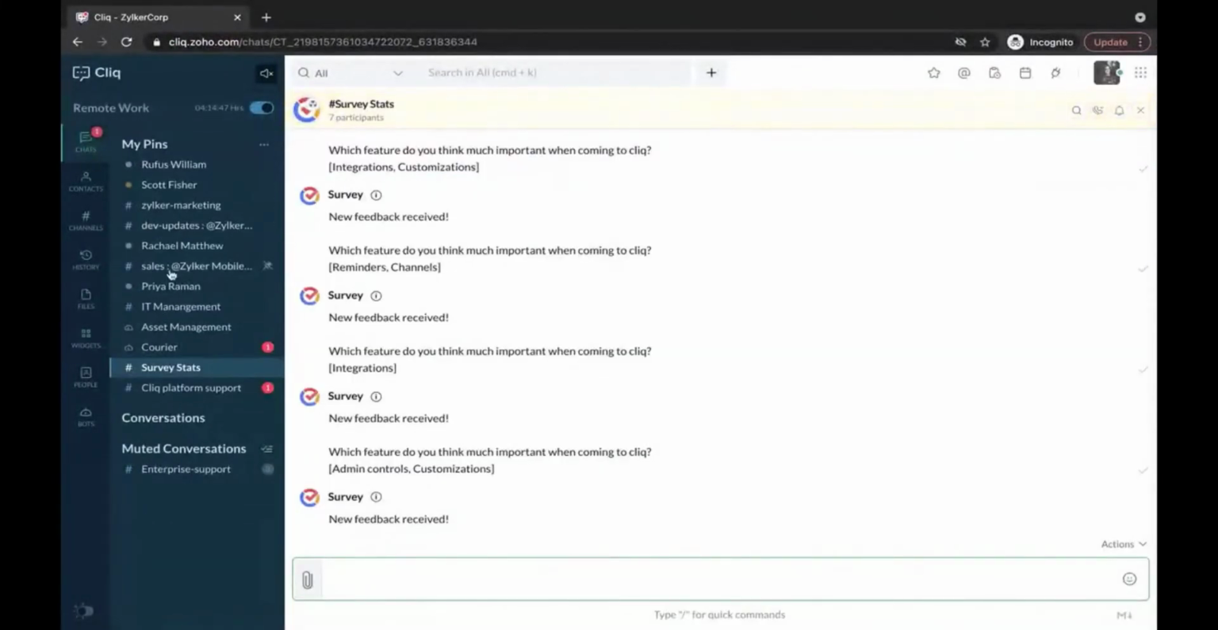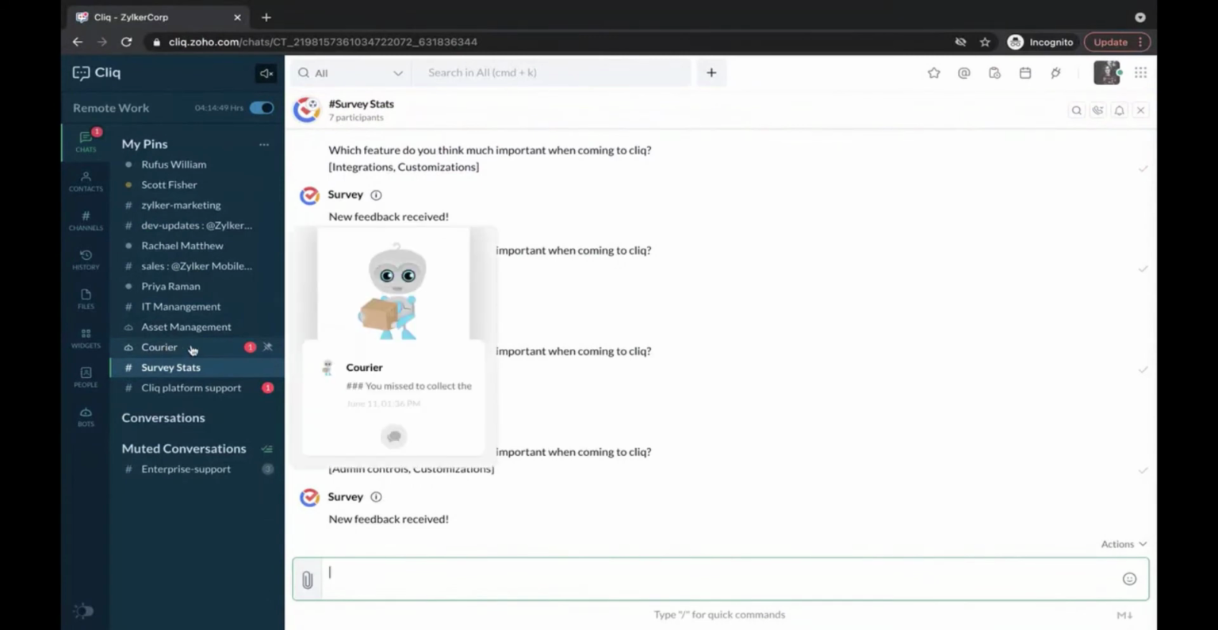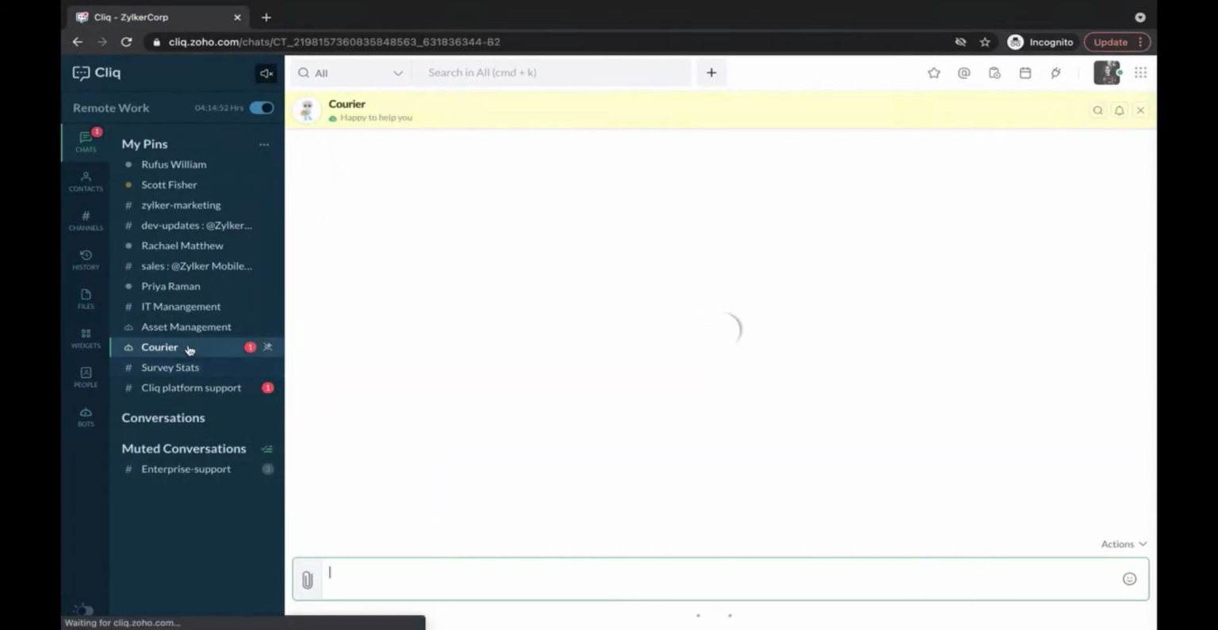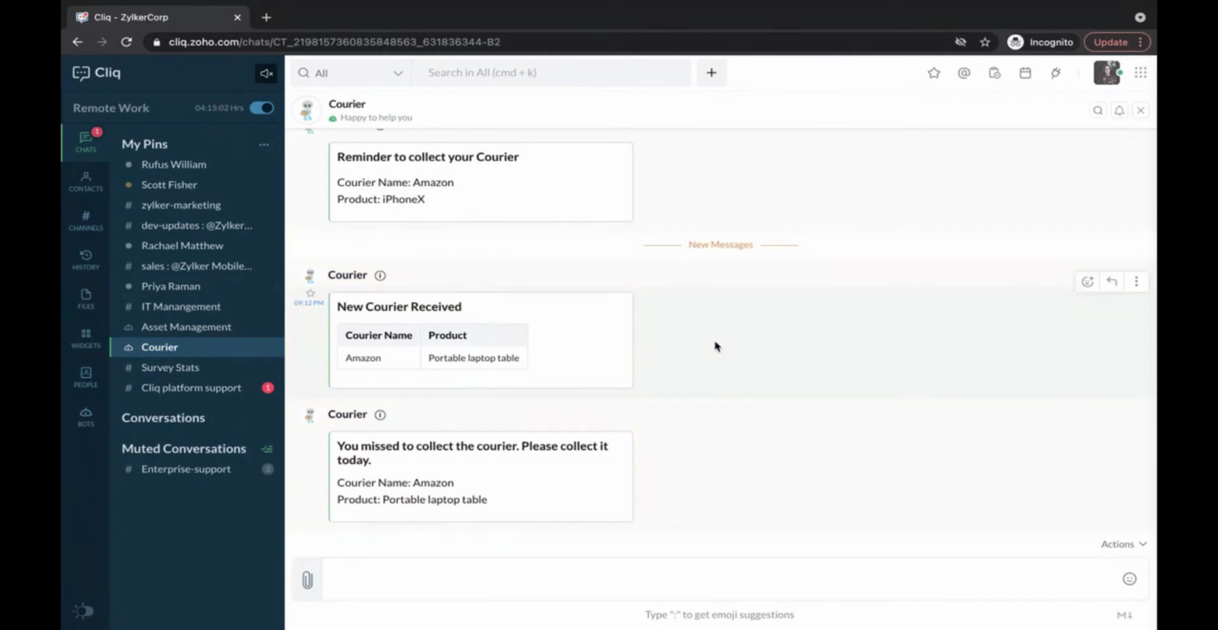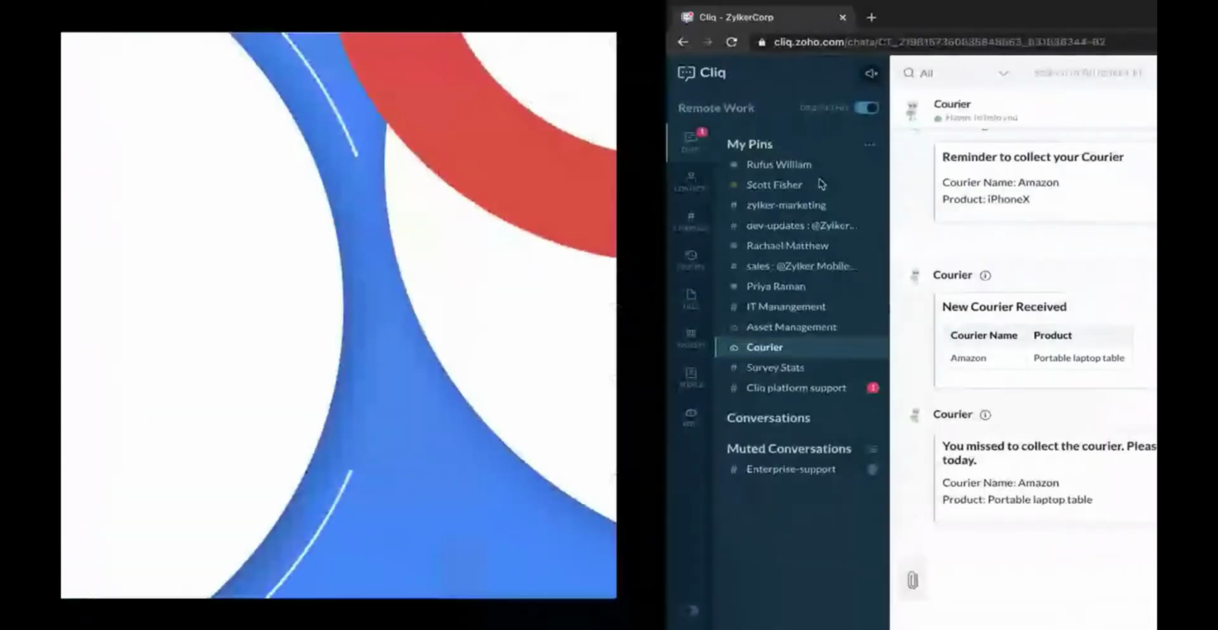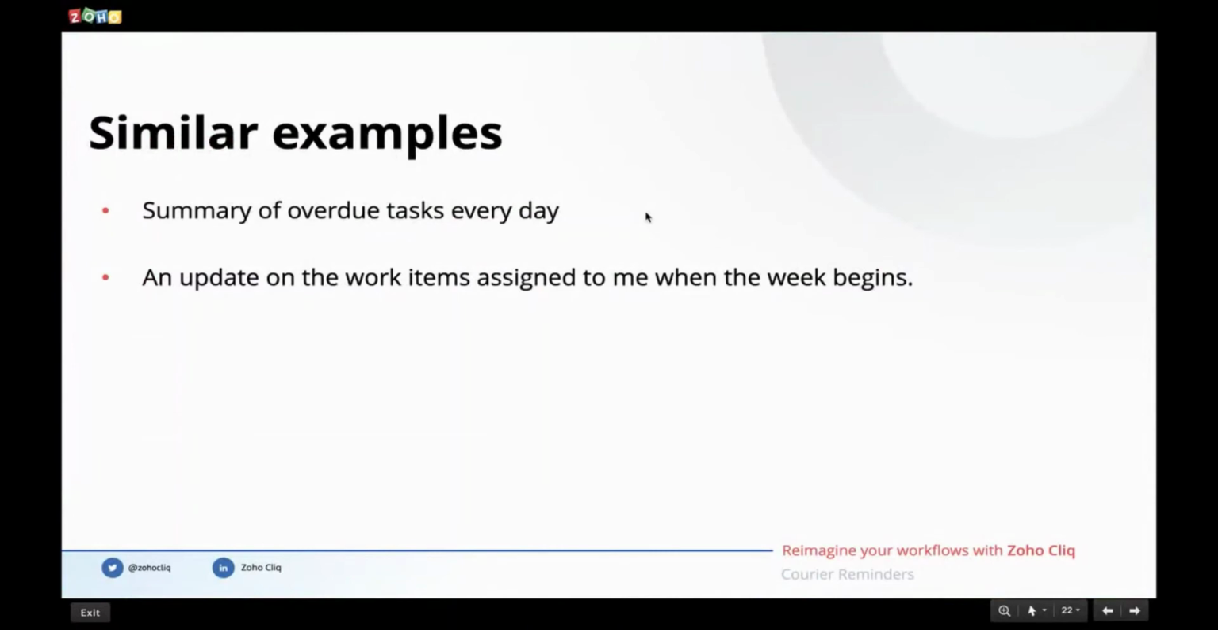So let me open the courier bot. You see, the bot has sent me a message. I'm going to open this, and it seems that the bot has notified me that I received a new courier. It is a portable laptop table that I ordered from Amazon. Also, I missed collecting this courier, so the bot has told me that I missed it and I have to collect it by today. Click again to the rescue. So as I said earlier, we can build similar other workflows that need periodic execution like this.